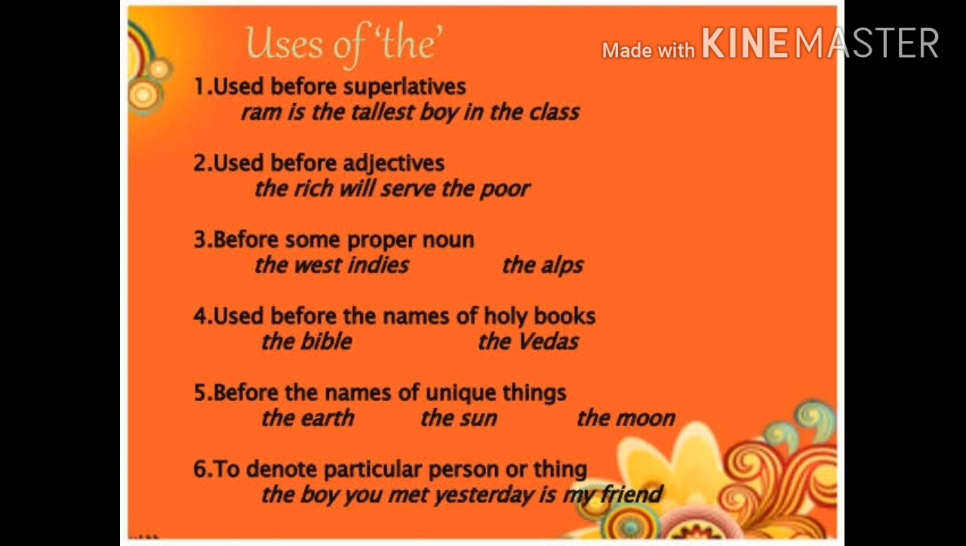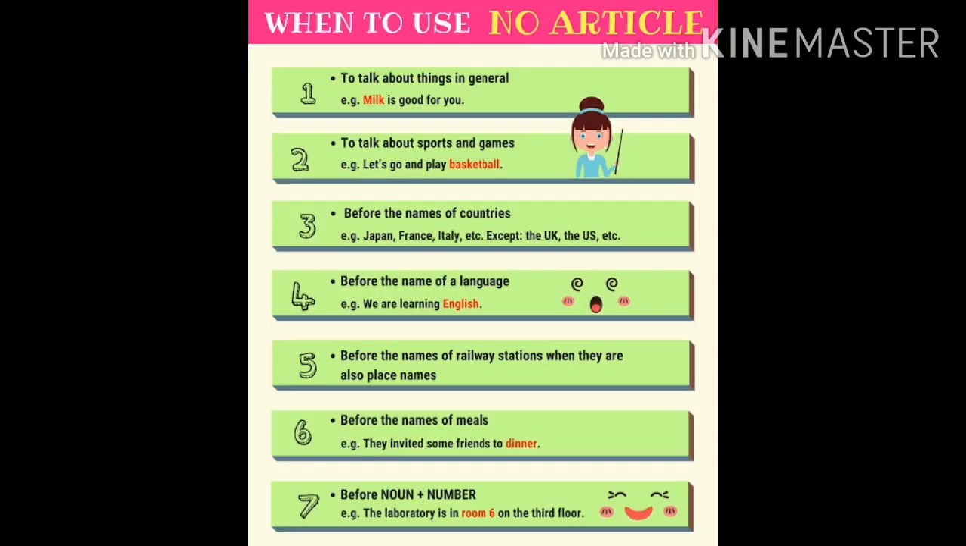Or to denote a particular person or thing, we place the article the before it. As in the example you can see, the boy you met yesterday is my friend, meaning the boy is familiar to us already. Now we will look at the omission of articles, meaning where we will not use articles.